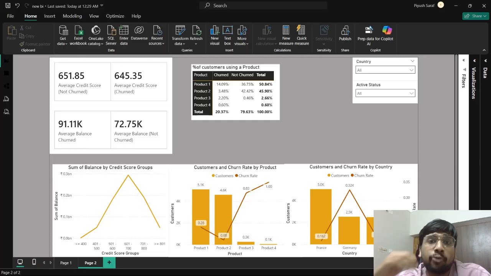Customers are dissatisfied with products 3 and 4. An emergency audit should be done. They should be bundled with products 1 and 2. For Germany, special segmentation and targeting should be done. For old age people, the UI should be made better. They should be given personalized or dedicated support.